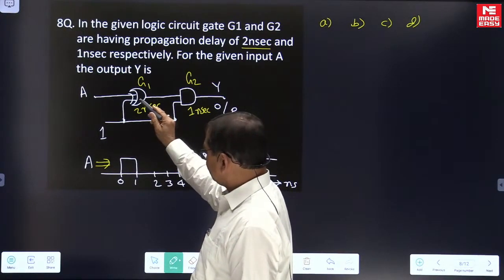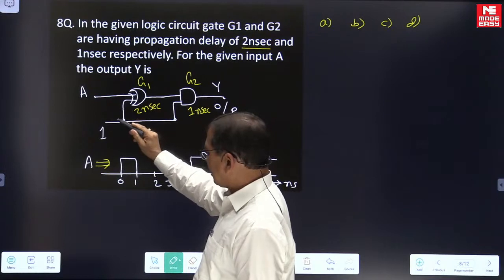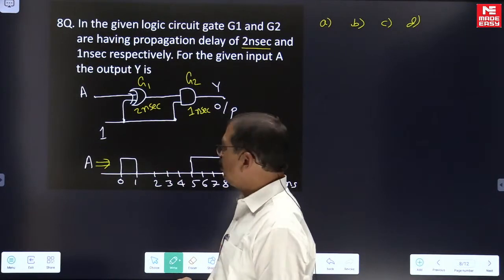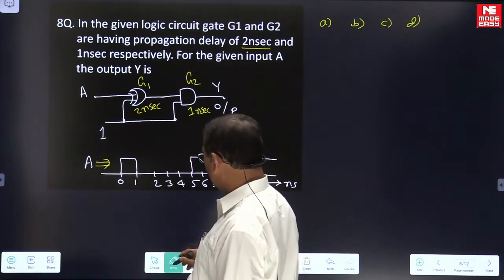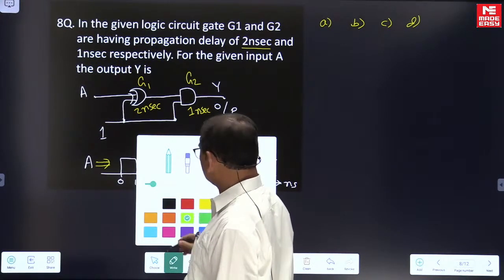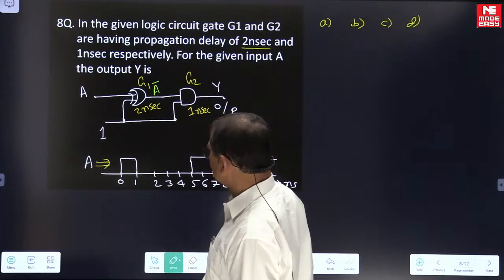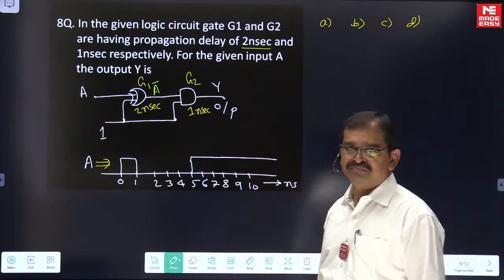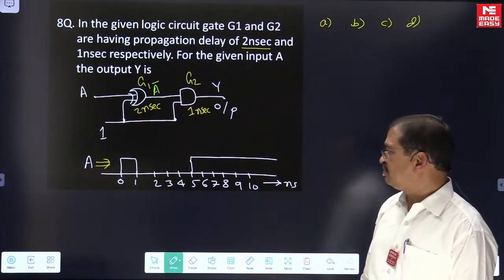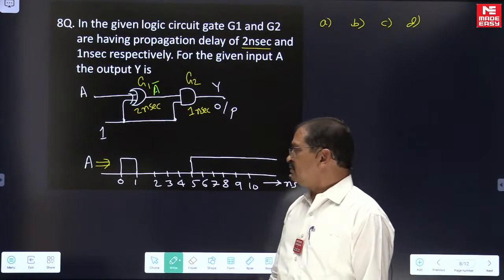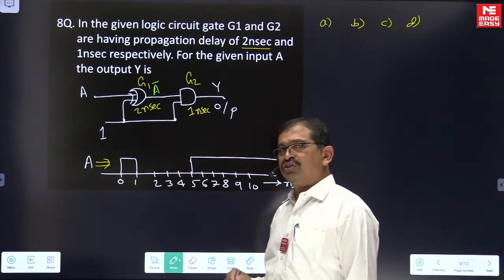You are looking here, it is an XOR gate. One of the inputs is 1. Whenever one of the inputs is 1, the XOR output, as you know well, is the complement of the other input. So the output is supposed to be a complement, right? But here we have a value addition.